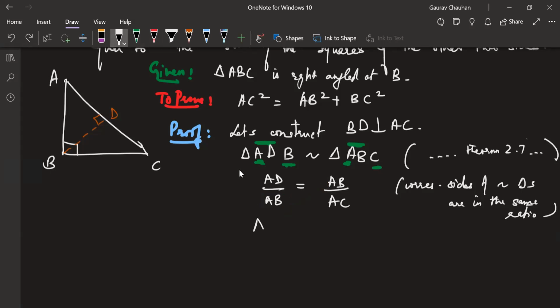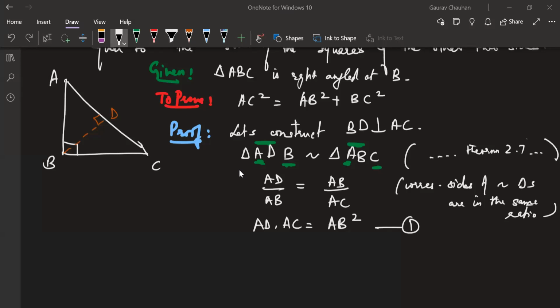So what I'm doing, I'm going to cross multiply: AD into AC is equal to AB square. I'm just basically cross multiplying. Everyone okay with this step? If it's confusing, just think it's first AB into AB that became AB square. Give me a fist if you're following so far. I'm going to mark this as equation number 1. Testify in the chat box if you're following so far.